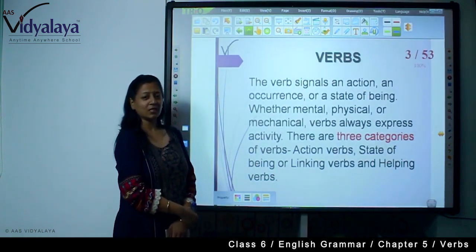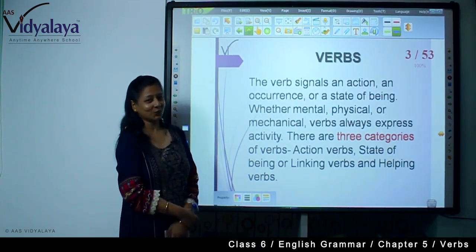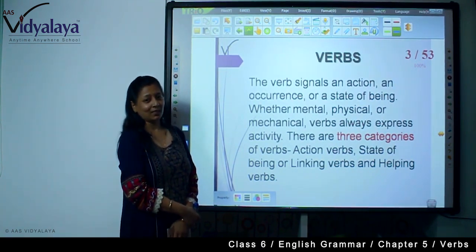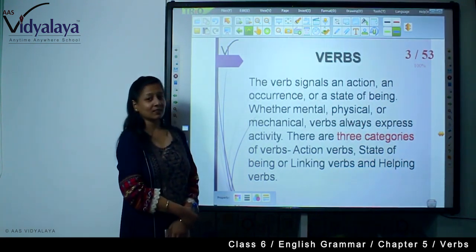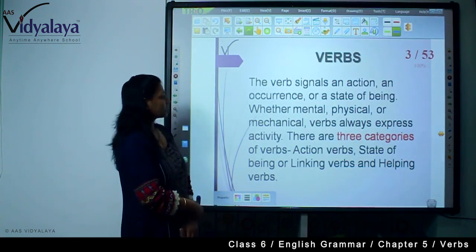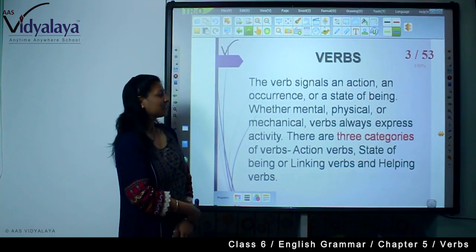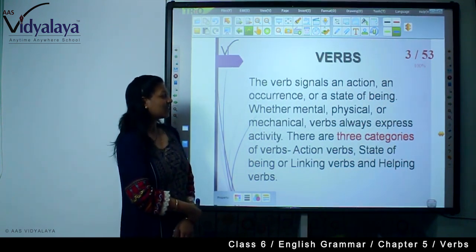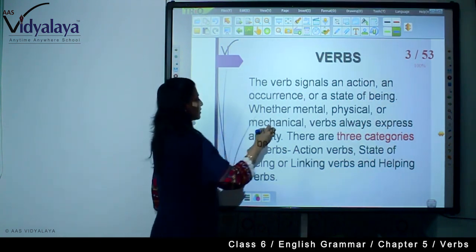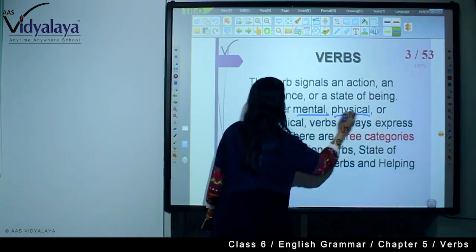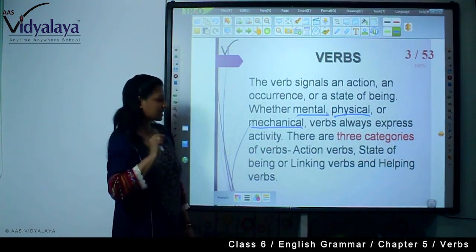What are verbs? First we will go through the definition. The verb signals an action. He does what? He sleeps, he eats, he goes. An occurrence, an event, or a state of being. Whether it is physical activity, mental activity or mechanical, verbs always express activity.